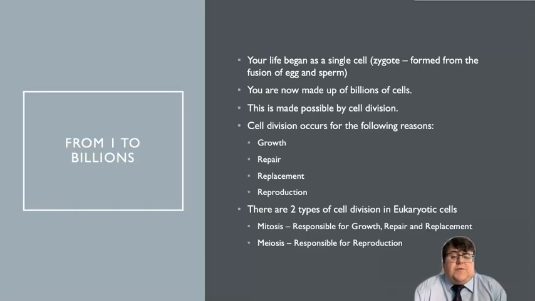So mitosis is responsible for when we're growing, for example from that zygote to the billions of cells you are now, cells replicating themselves and your body growing and needing to have more cells in them. Cells also die over time, so we need to replace them. And also when there's a damaged cell, we need to repair them. And that's all done through mitosis. Whereas meiosis is responsible for reproduction. Meiosis is responsible for producing eggs and sperm for the human race and for any eukaryotic organism.